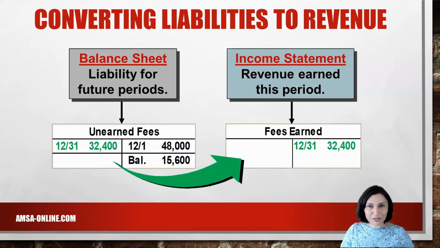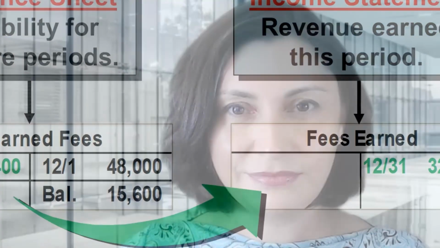The next step is to post this adjusting entry to the ledger accounts. The unearned fees account is decreased or debited, and the earned fees account is increased or credited.